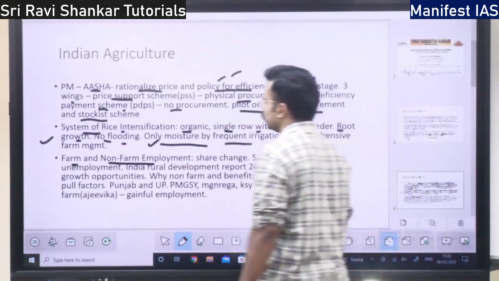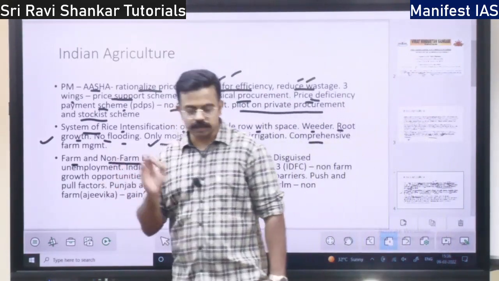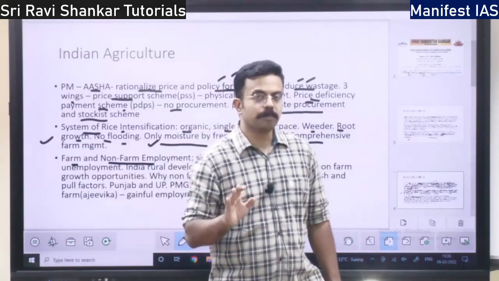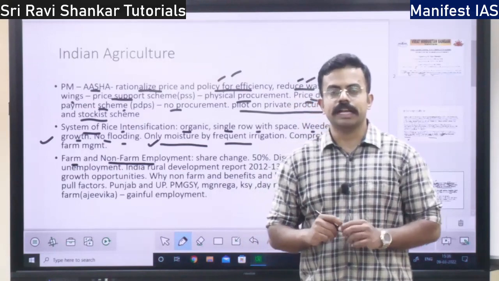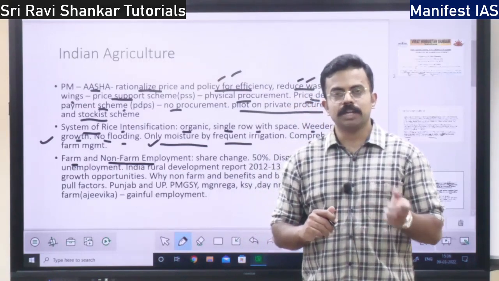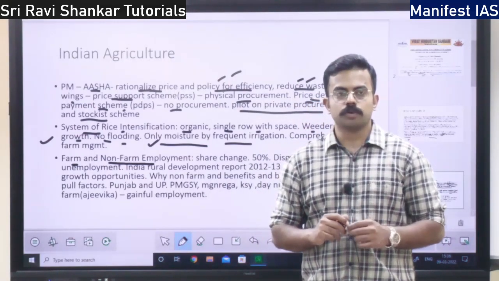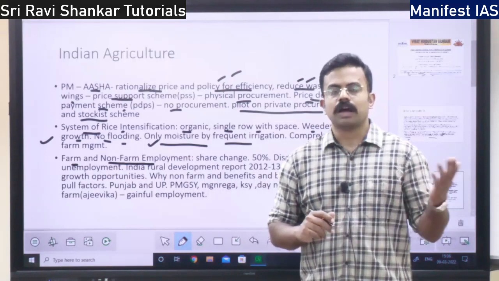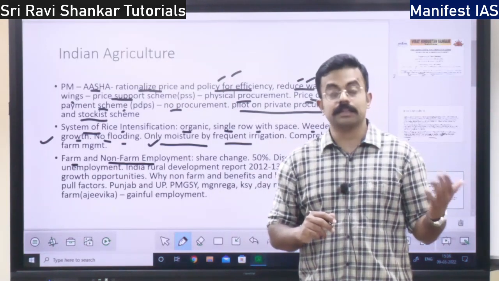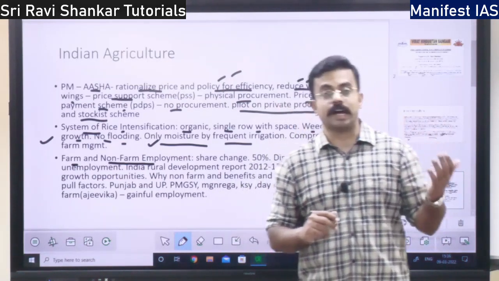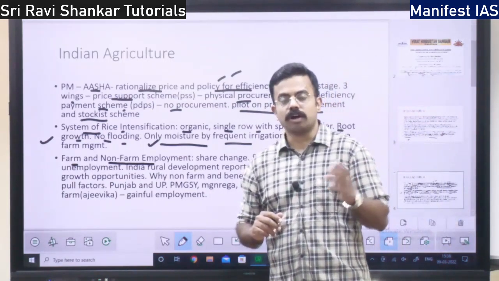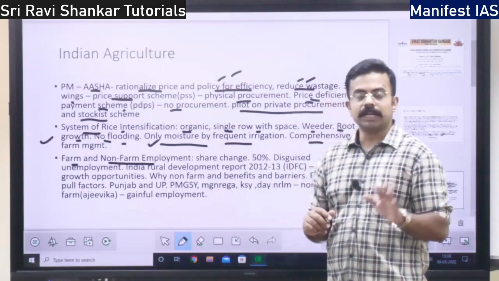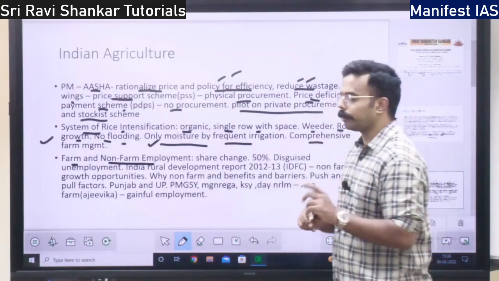Whereas the non-farm employment is in the rural area. If there is any employment which is not related to farm, it might be building of roads or any other thing, or taking the forest products, or any other thing. Animal husbandry doesn't come under non-farm employment.